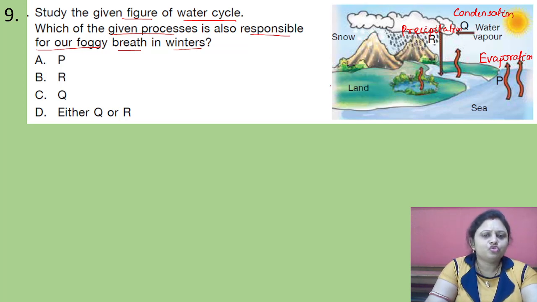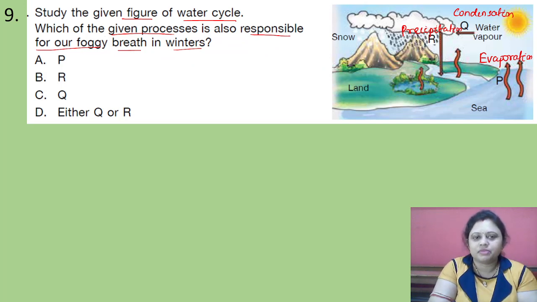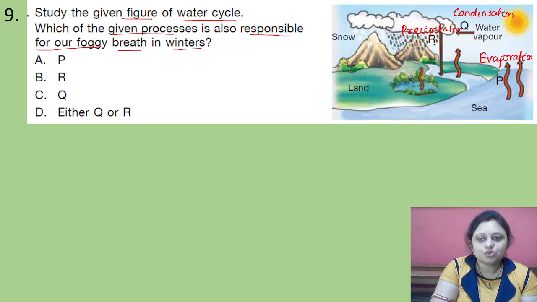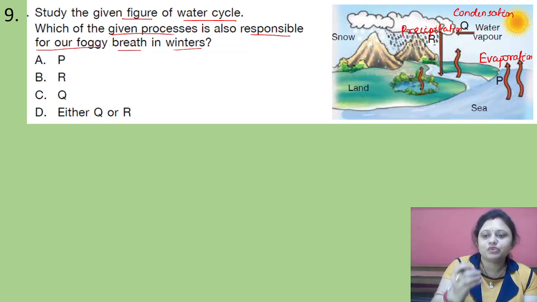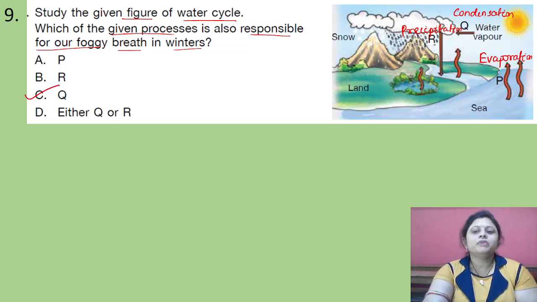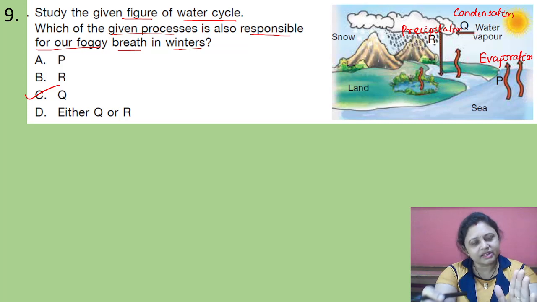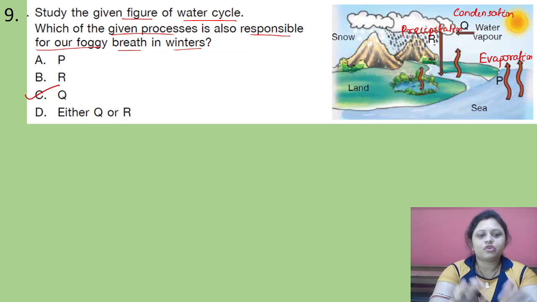Then we have to find out which of the given processes is also responsible for our foggy breath in winters. So in winters our breath is foggy, right? Why? Because it is due to the process in which the water vapor is converted into water droplets. That is condensation. So here the correct answer is option C. When we breathe out, in that air water vapors are present, right? So what happens there? It is converted into water droplets. That's why these foggy breaths occur.